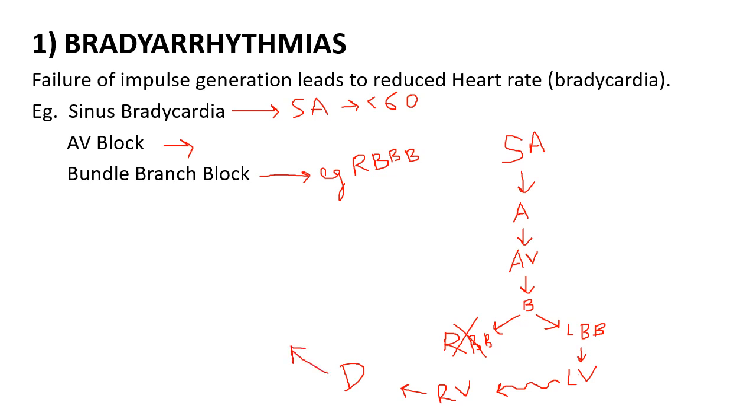And we all know ventricular depolarization results in the QRS complex. Late ventricular depolarization results in wide QRS complex. Wide QRS complex means QRS is more than 120 milliseconds on ECG.